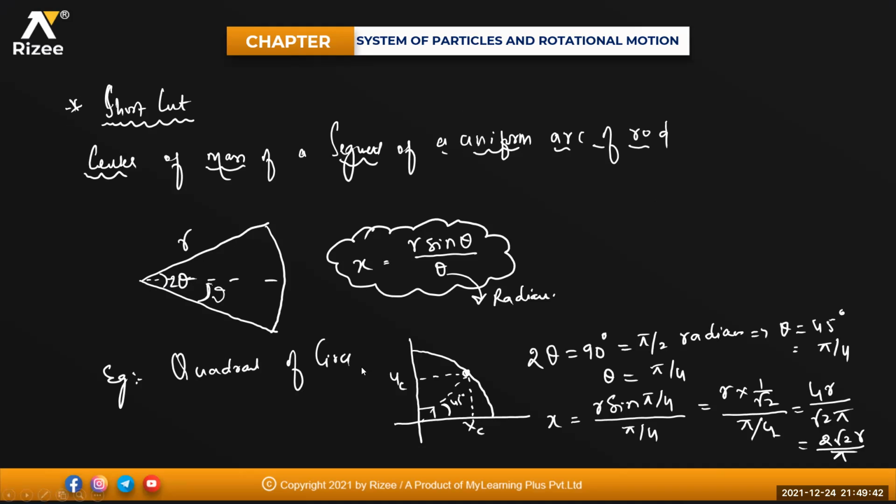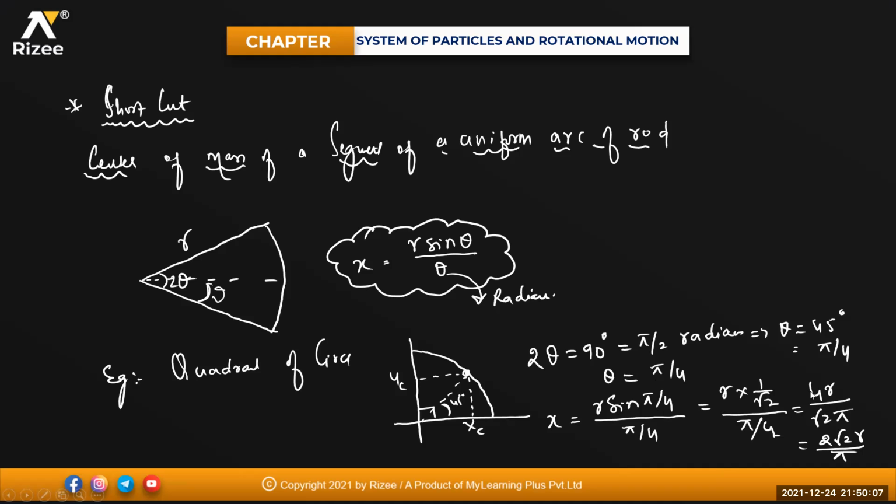So if I'm taking the quadrant of a circle, what is the total angle? 90 degrees. That means from the center, I'm taking an angle of 45 and 45. So 2 theta is equal to 90, that is pi by 2, which means theta is 45 degrees or pi by 4. So now I'm writing the value of x is equal to r sine pi by 4 divided by pi by 4. Sine pi by 4 is 1 by root 2, so the 4 will go up: 4r divided by root 2 into pi.